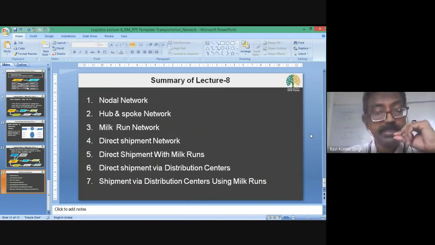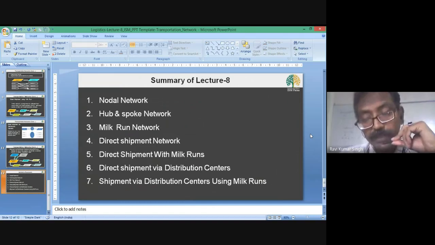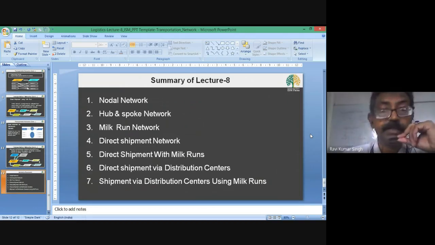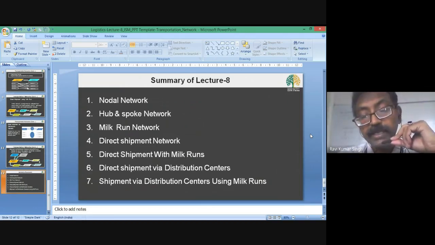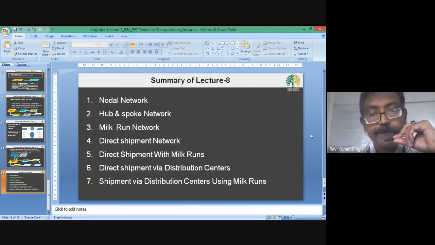The distribution center may also use milk run when they have multiple customer points or delivery points, and they can be arranged in a circular path so that your vehicle starts from the origin, serves all the customers, and again comes back to its origin.